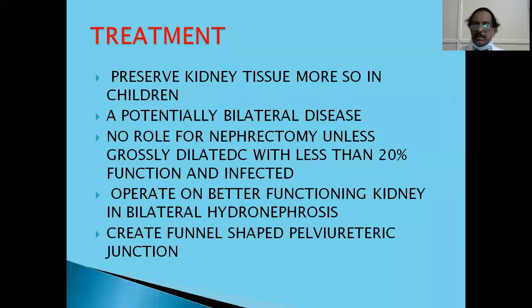No role for nephrectomy, unless it is grossly dilated, just a bag of urine with less than 20% function and infected. That's the only time when you plan for a nephrectomy. Previously, we used to depend on exploration and deciding whether to remove the kidney or not based on the parenchymal thickness and reaction of the urine. Urine should be acidic; acidification is one of the functions of the kidney.